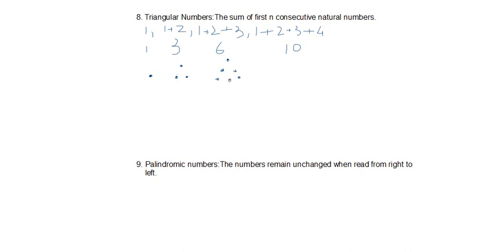With 10 dots I can form a triangle. I'm sorry if I'm getting a bit flustered, because I want to explain here. So please bear with me. You can see that we can form triangles with this number of dots, and you can try by yourself. That's why they are known as triangular numbers.